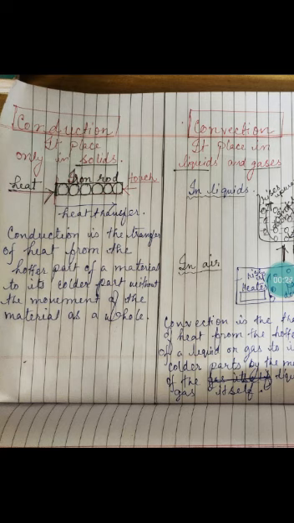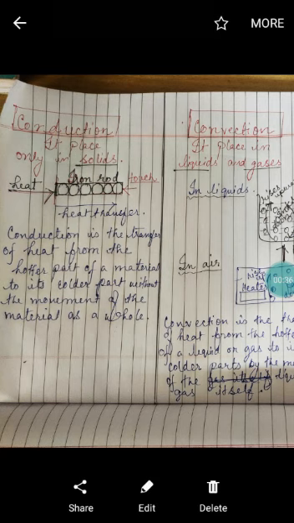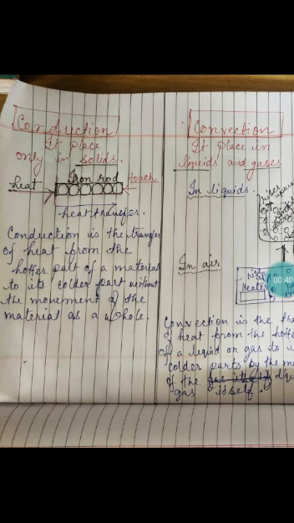So, in solids, we know the molecules are closely packed to one another. That is why it has got a definite shape. So, suppose you apply heat to one end of the iron rod and the other end be free. So, when you apply heat to one end of the iron rod, the molecules of the iron rod which are closely packed to one another